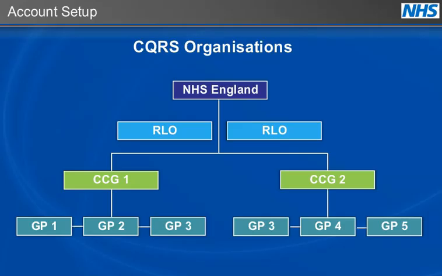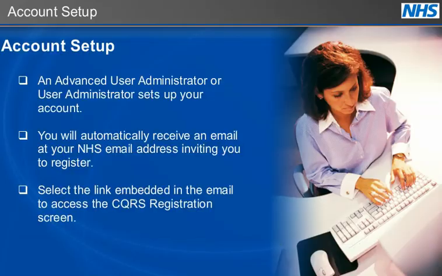The GP practice user administrator then creates any other additional users within their organization. You will learn more about administration later in this training. An advanced user administrator or user administrator will set up your CQRS account. An email will then be automatically sent to your NHS email address inviting you to register. The email will include a link that will allow you to access the CQRS registration screen.